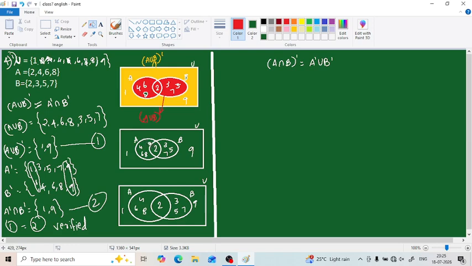So what forms our A? This red color circle is A. So what will be its complement? All the other parts except this red circle. That is our complement of A. So this yellow region forms the complement of A.